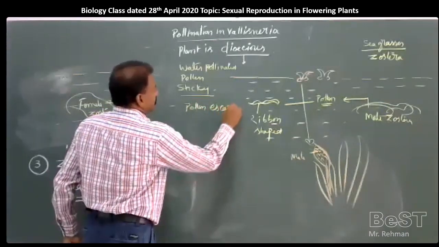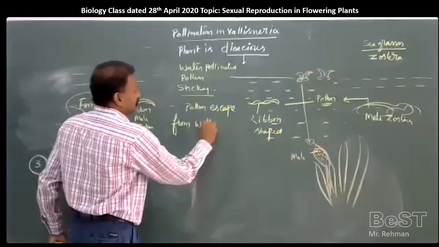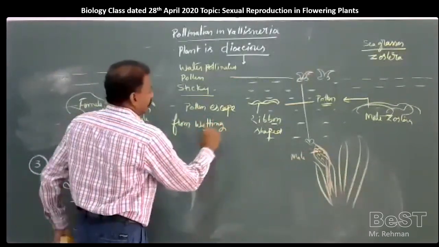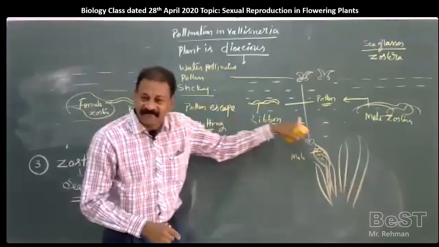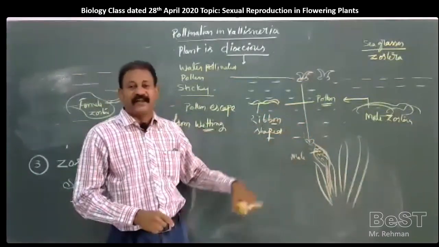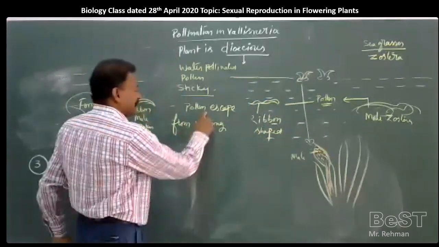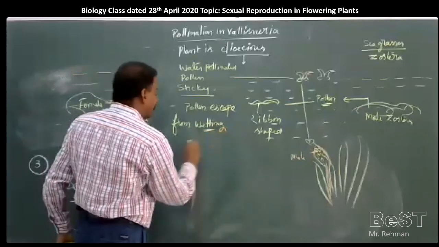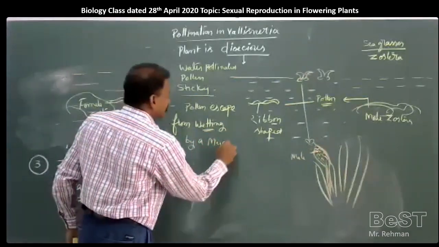escape from wetting. Wetting means they were moving in the water, so definitely water will be found on the surface of the pollen. It is called wetting of the pollen, but they escape from wetting by a mucilaginous cover.